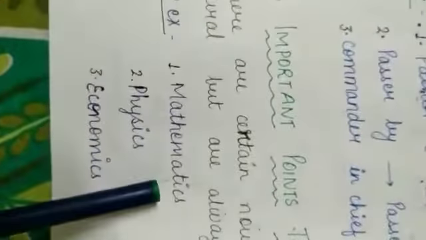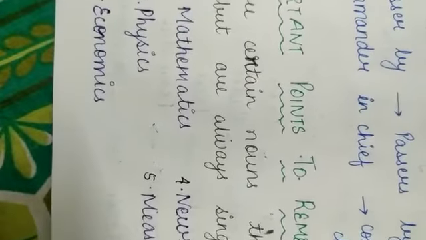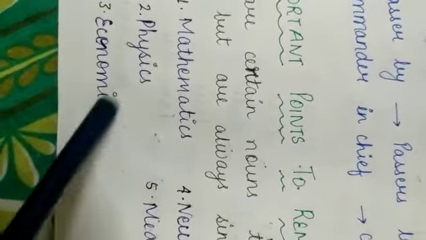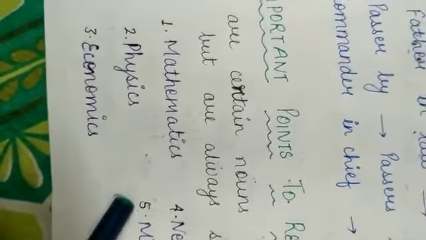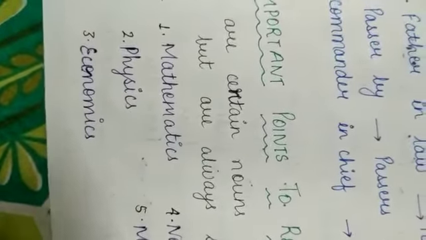So the first point was that certain nouns appear plural but are always singular. We think that they are plural but they are always singular. Now let's talk about the second point.